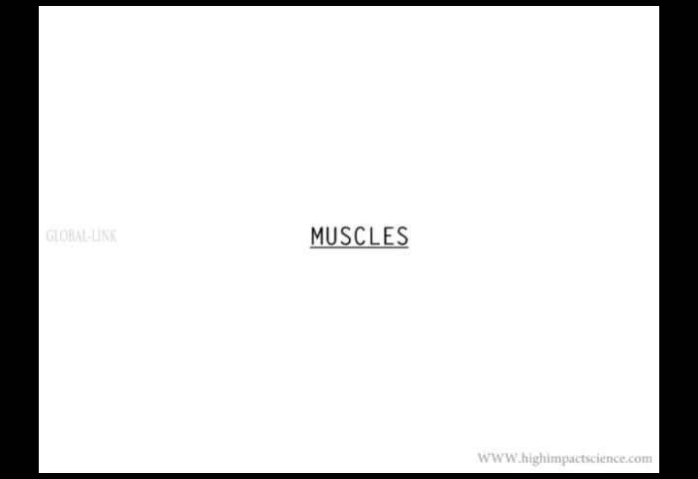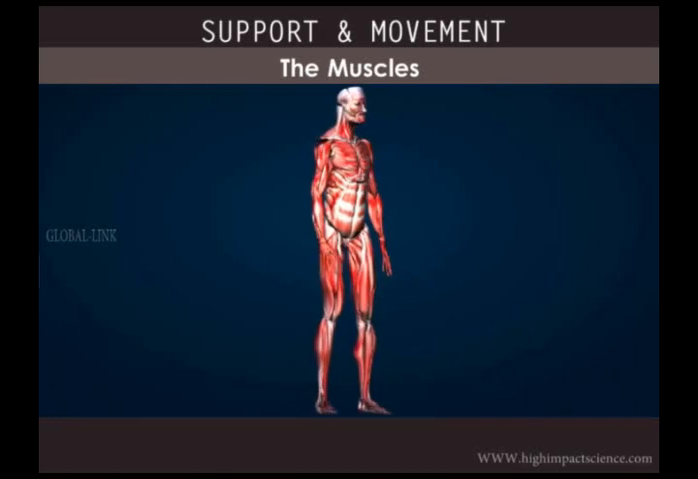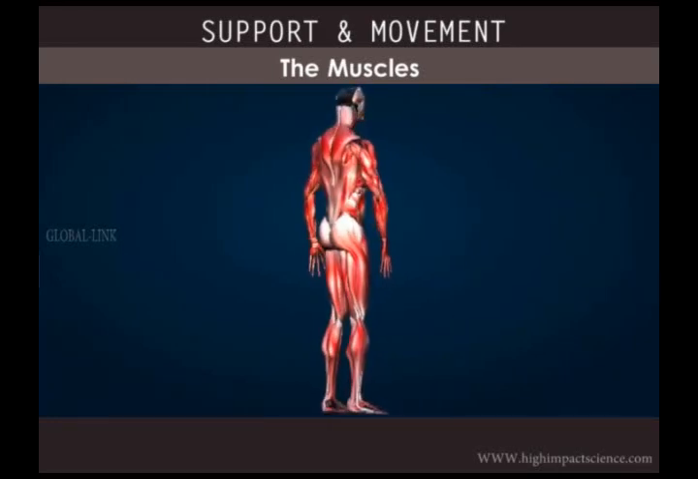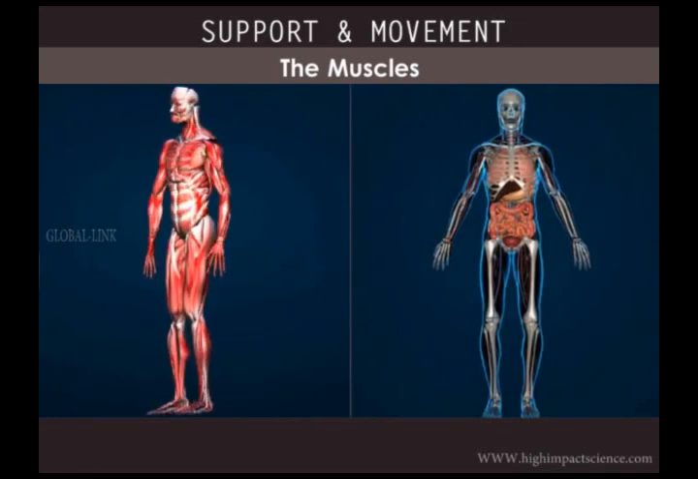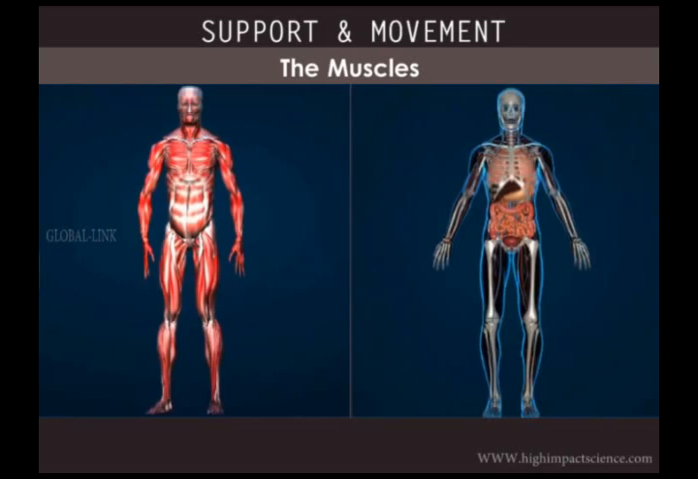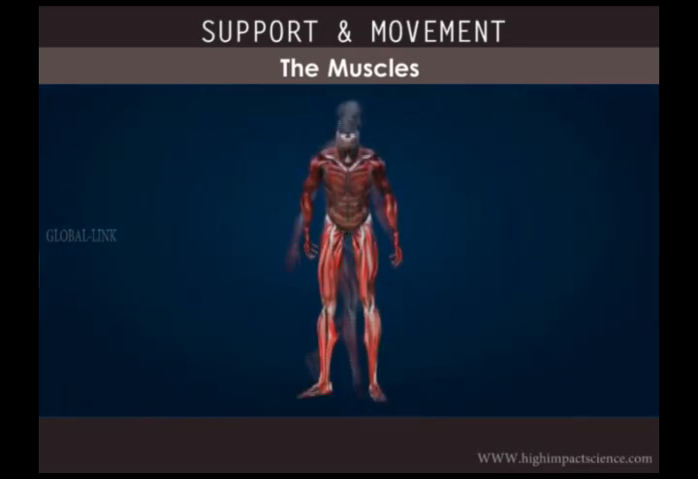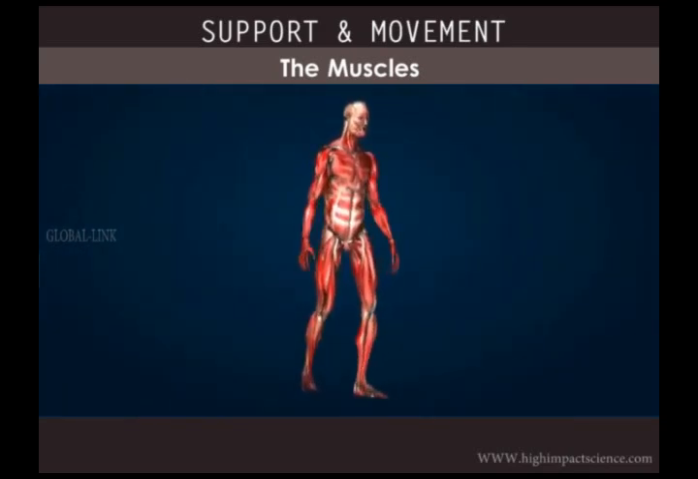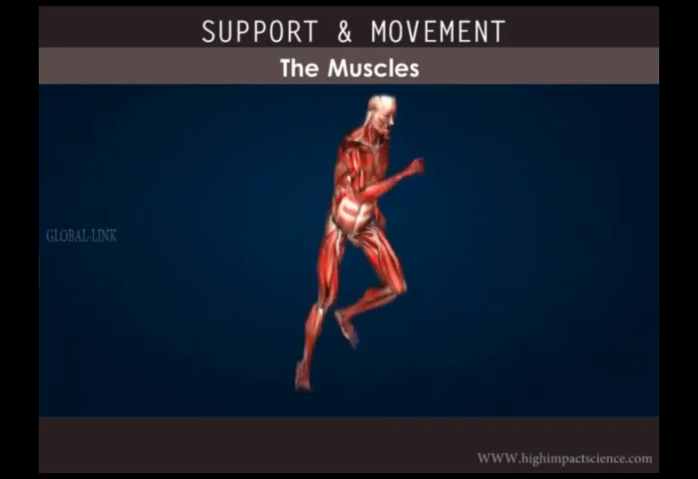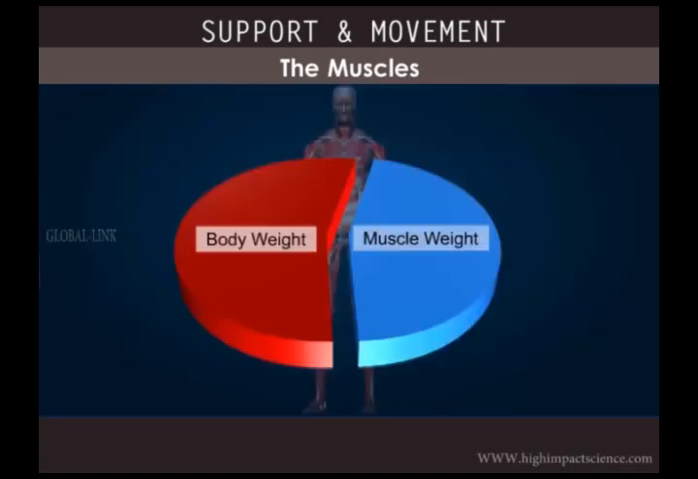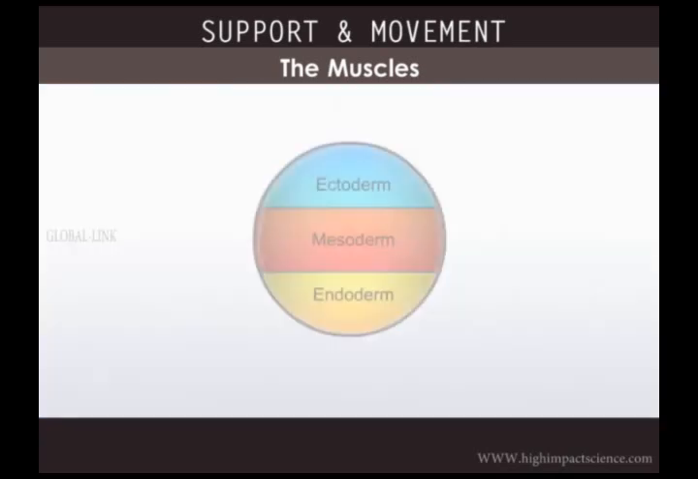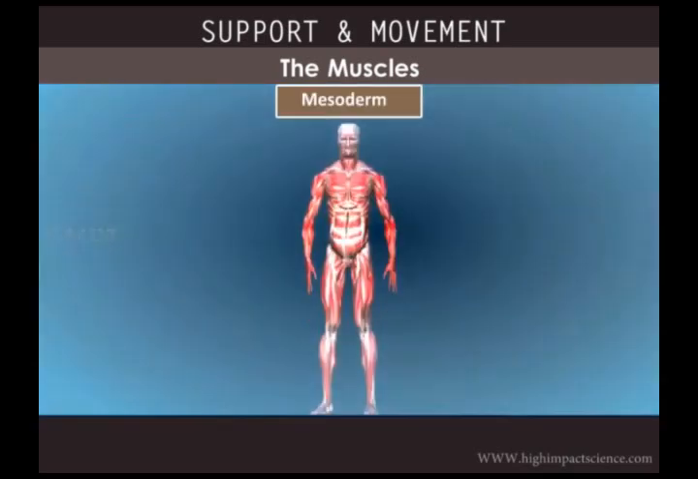And now we look at muscles. Muscles play an important role in body movements as well as movement of internal organs. Without muscles, it would be impossible to bend, walk, or perform any activity. Muscles constitute 40 to 50% of body weight in adults. It is a special tissue that originates in the mesoderm.